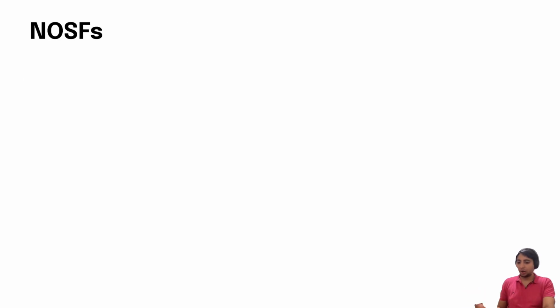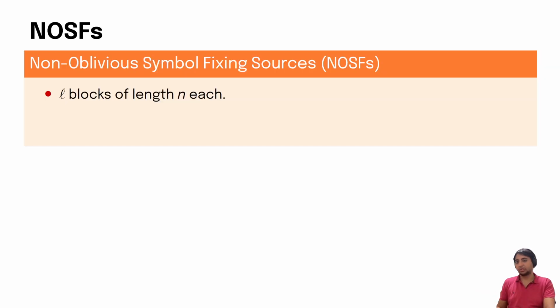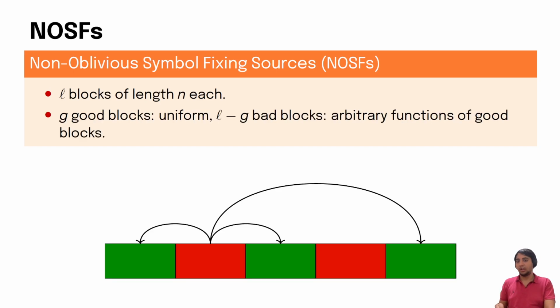So next we consider another model, which is a relaxation of NOBF sources, which we call NOSF sources. These stand for non-oblivious symbol fixing sources. Here you're given L blocks of length n each, and G of the blocks are good, which means uniform, and the remaining L minus G blocks are bad, which are arbitrary functions of the good blocks. Throughout this talk, think of L as a constant and think of n as growing. These sources also very naturally arise in various collective coin flipping problems.